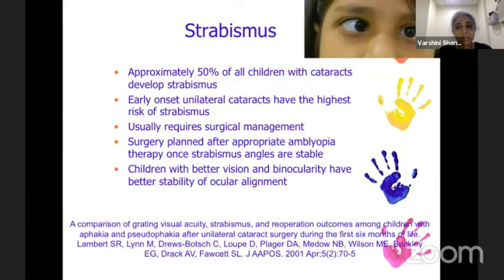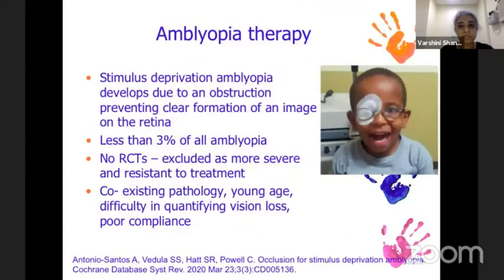Coming to strabismus, approximately 50% of all children with cataracts eventually develop strabismus. Early onset unilateral cataracts, which are the ones we are talking about, which we may be leaving aphakic at less than 1 year of age, have the highest risk of strabismus. Strabismus usually happens because of amblyopia and poor vision. So surgery is planned after appropriate amblyopia therapy and once the strabismus angles are stable. And obviously, children with better vision and binocularity have better stability of ocular alignment.